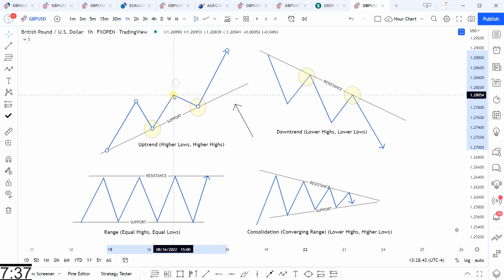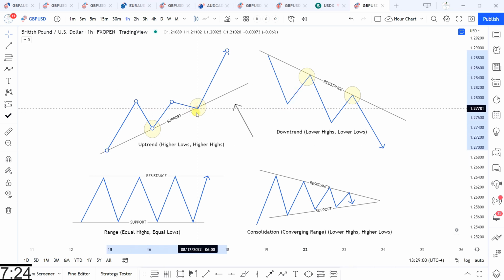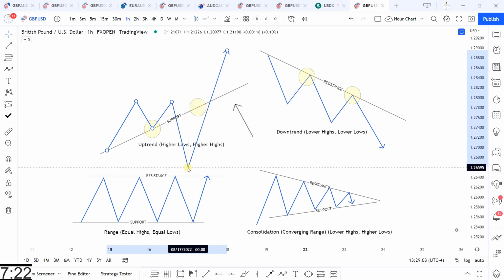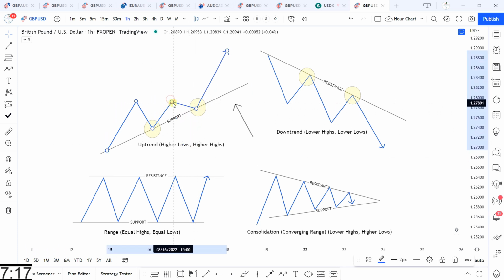So in a circumstance where this higher low failed to make a higher high but rather made an equal high, it would not be a valid low point. This last low point here would be the last valid low point, so price would need to break this low to be considered a change of the trend. As long as price is within this range, the trend is continuing.